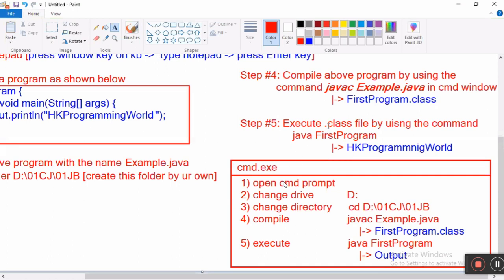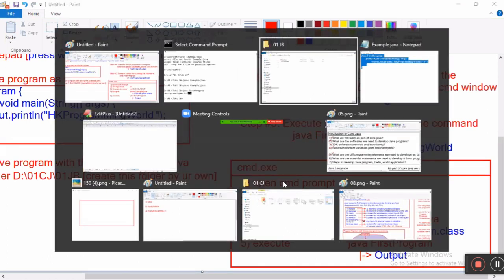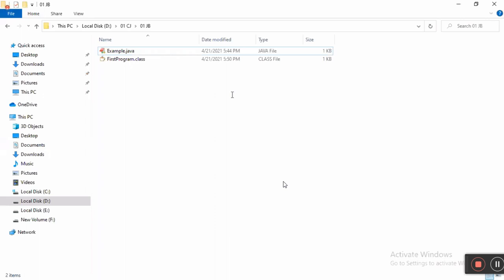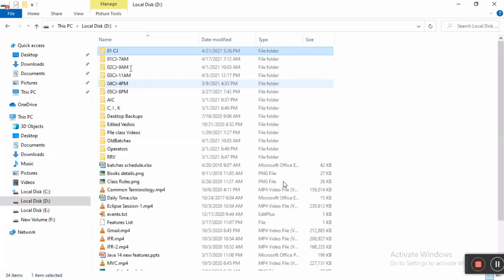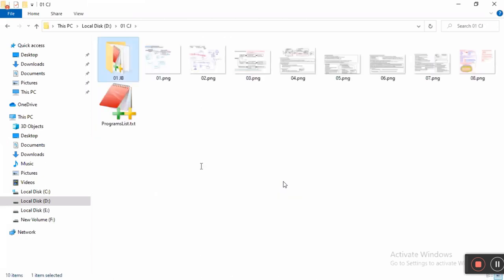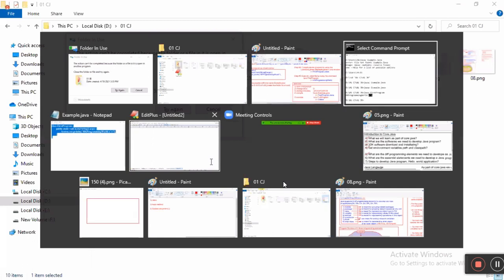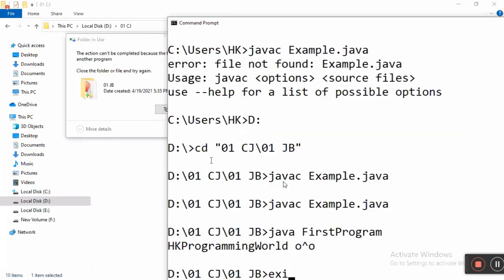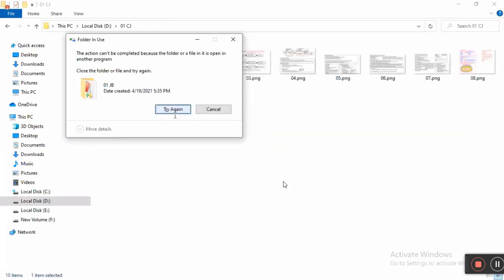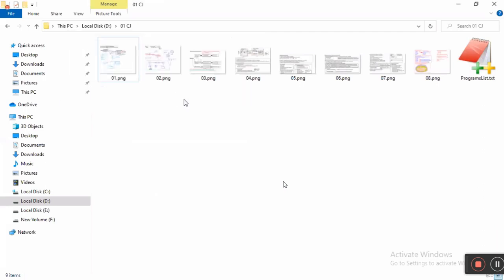Okay, now I want to perform all these operations once again for you quickly. I'm deleting everything. Okay, I deleted everything. I just have the 01 core Java folder.